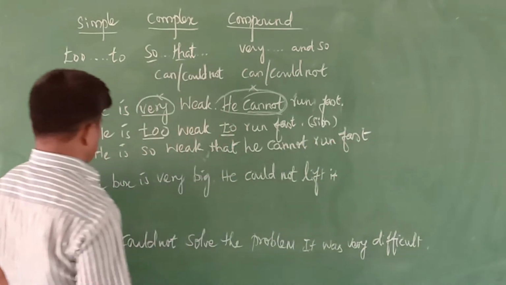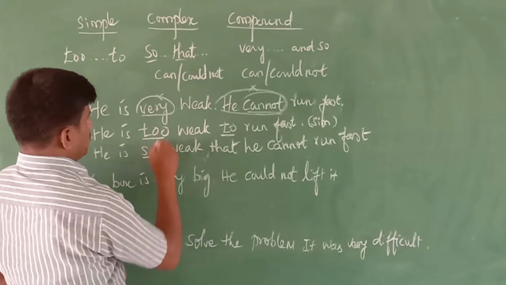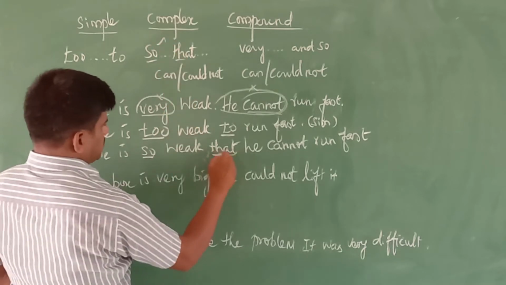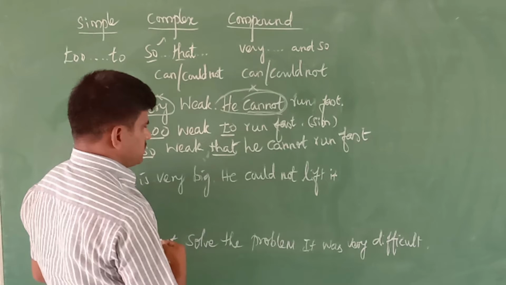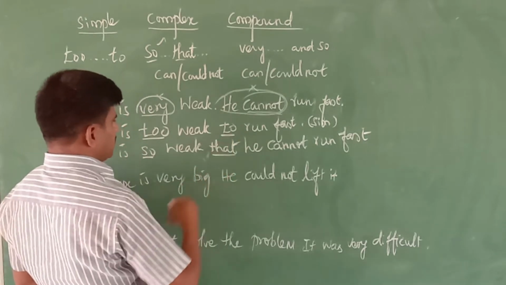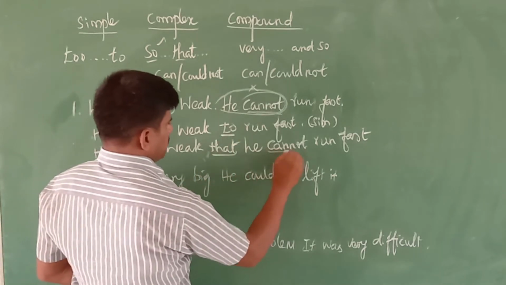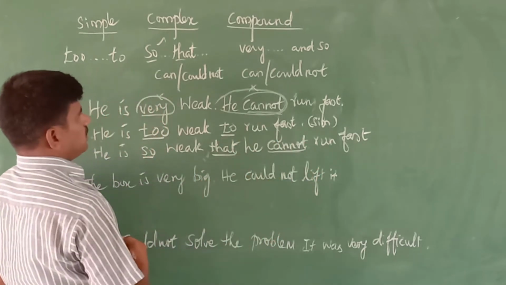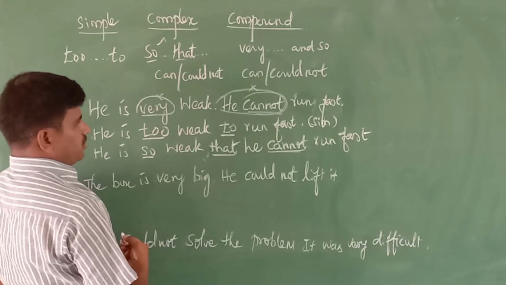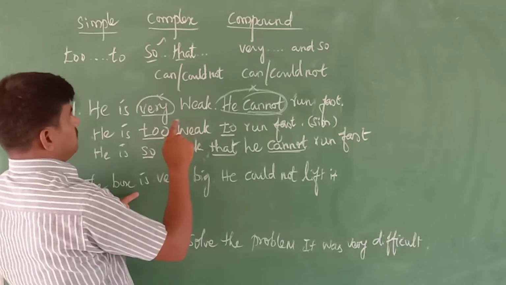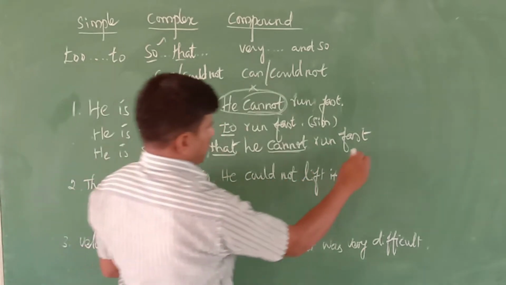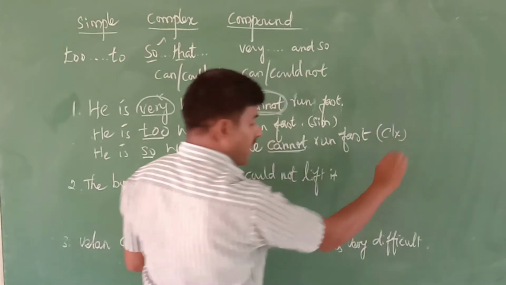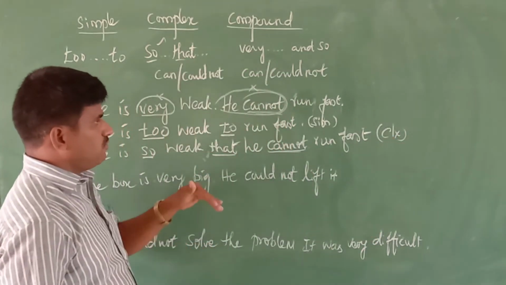"He" must be in small letter. He is so weak that he cannot run fast. We are using "that" to connect these two sentences. "That" is a connecting word. Then, he cannot. Here we are using cannot. So this is how we convert the given sentence into a complex sentence. This is complex. Right?